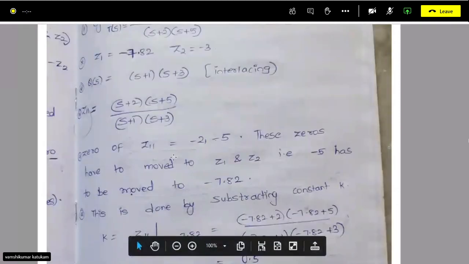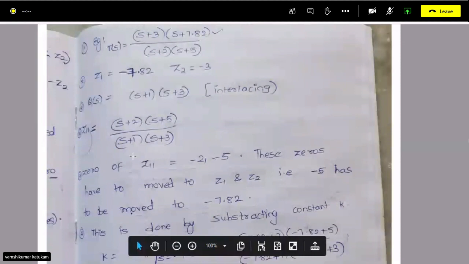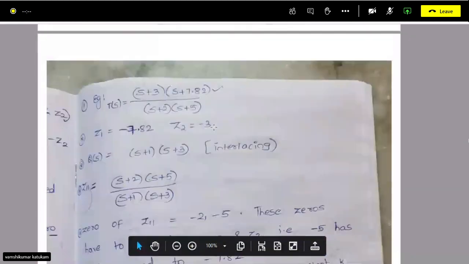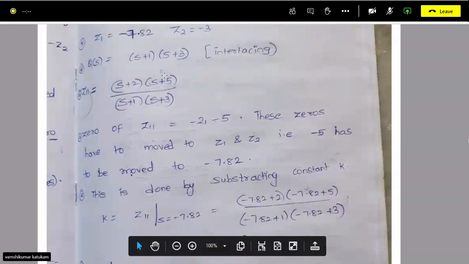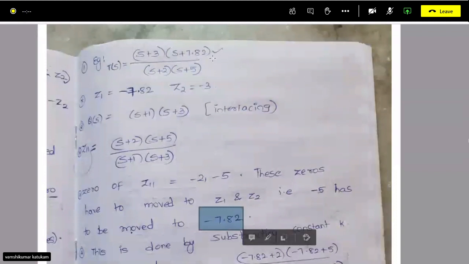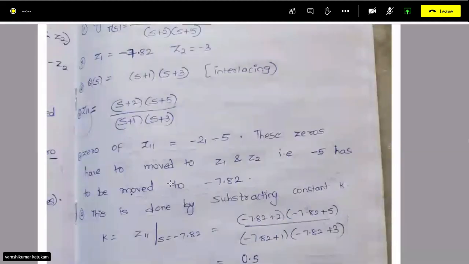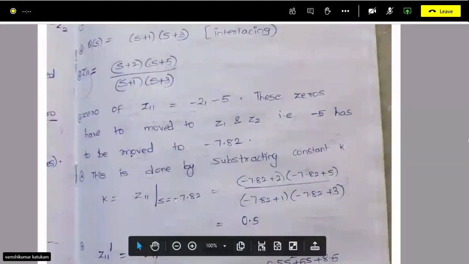Now you can see the zeros of Z11 are minus 2 and minus 5. These zeros have to be moved to Z1 and Z2, which are minus 7.82 and minus 3. We have to move minus 2 and minus 5 to these Z1 and Z2. First, I am moving minus 5 to minus 7.82. The first zero is minus 5, I don't want minus 5, I want to move it to minus 7.82.